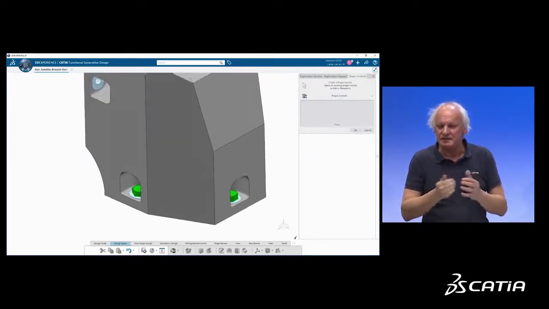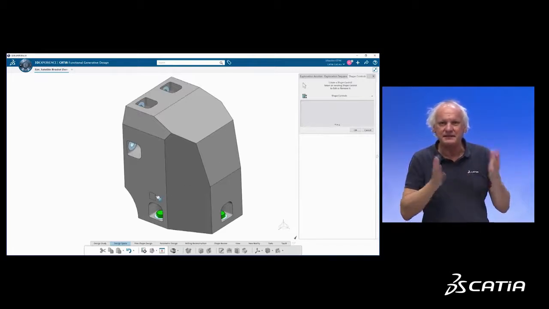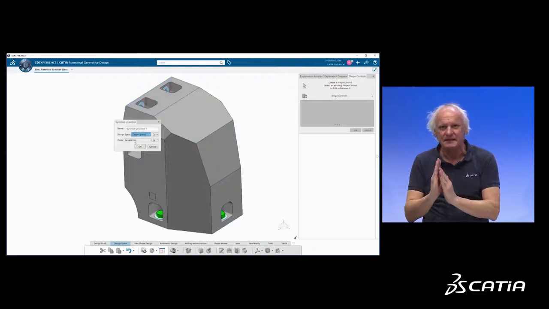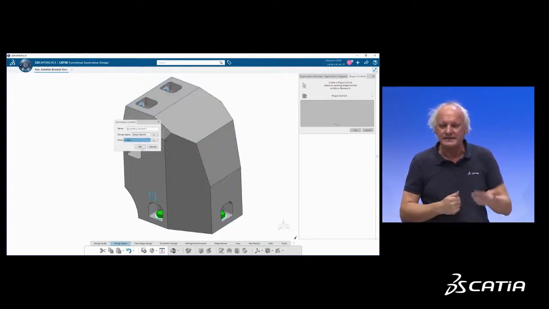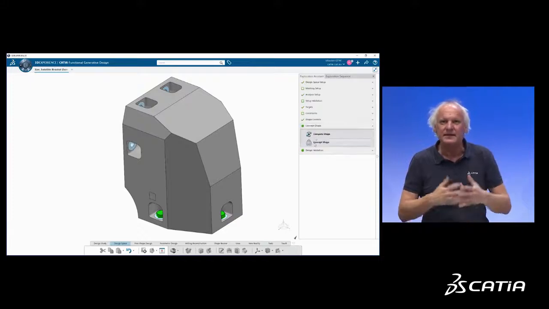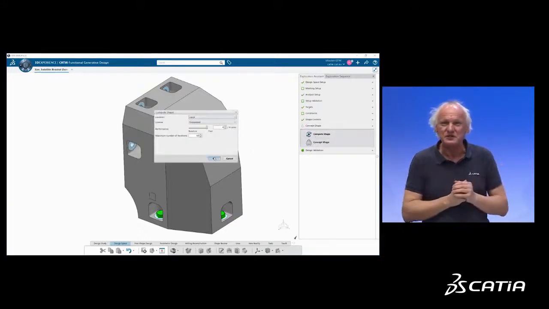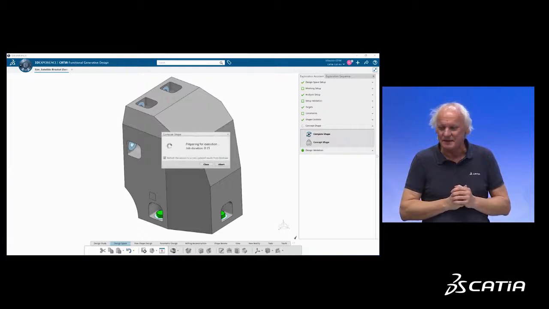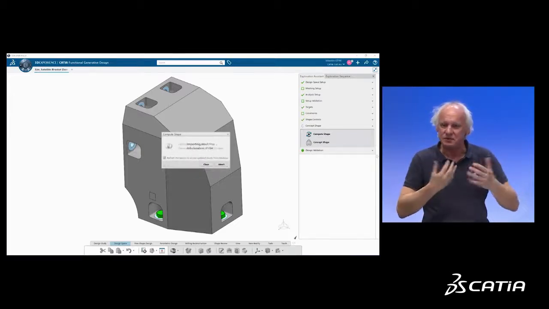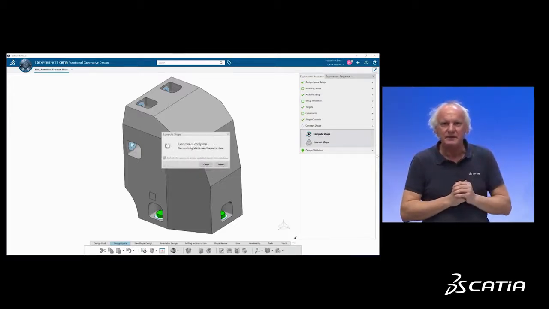I use in this particular case maximize stiffness, reduce the volume of the actual design space by 85%. I can select some geometrical constraints. I would like a symmetrical part, even if the boundary conditions and the load are not symmetrical. And then I can also define manufacturing constraints. For the first step, I will say no manufacturing constraints, create the form that you want. And I run my optimization.